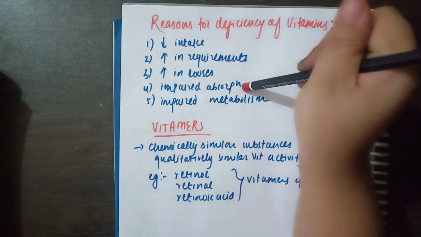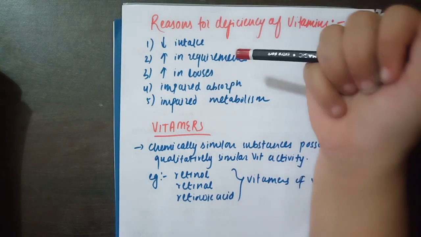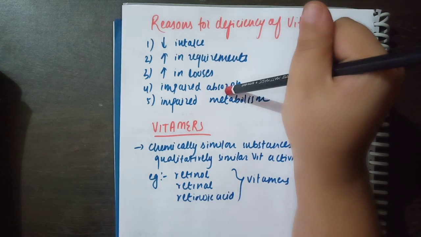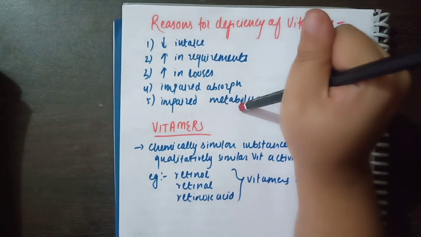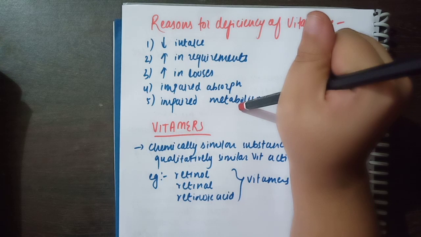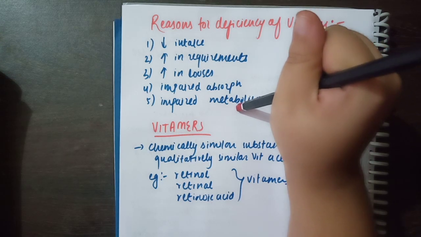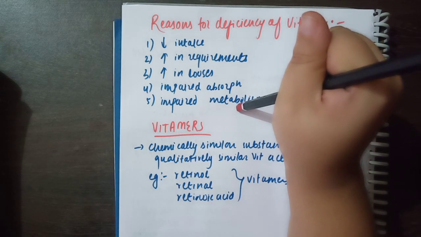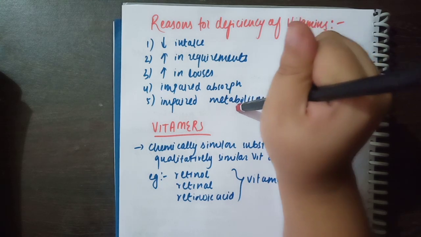Then impaired absorption. There is some problem in absorbing those vitamins, so that is also one of the deficiency reasons. Then impaired metabolism. Metabolism function is not working properly, so that is when vitamin deficiency occurs because they are not being metabolized properly.